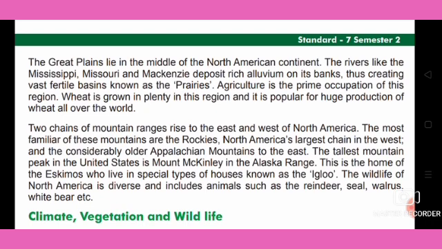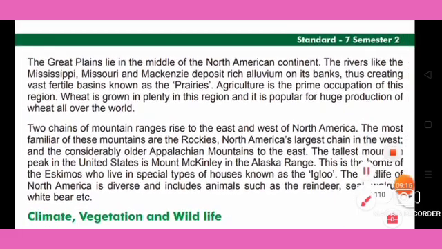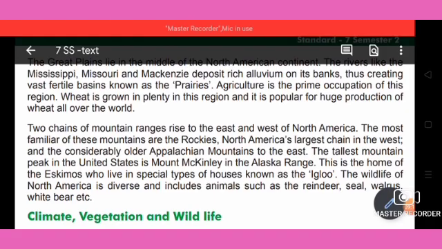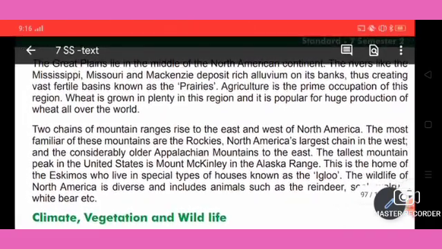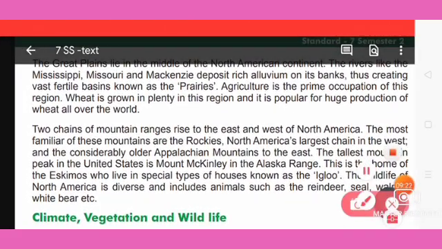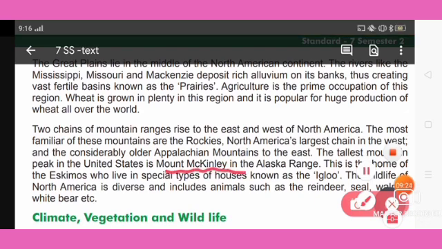The tallest mountain peak in the United States is Mount McKinley in the Alaska range. The tallest mountain peak in the United States is what? So you can underline in your textbook: Mount McKinley in the Alaska range. So this is the tallest mountain.